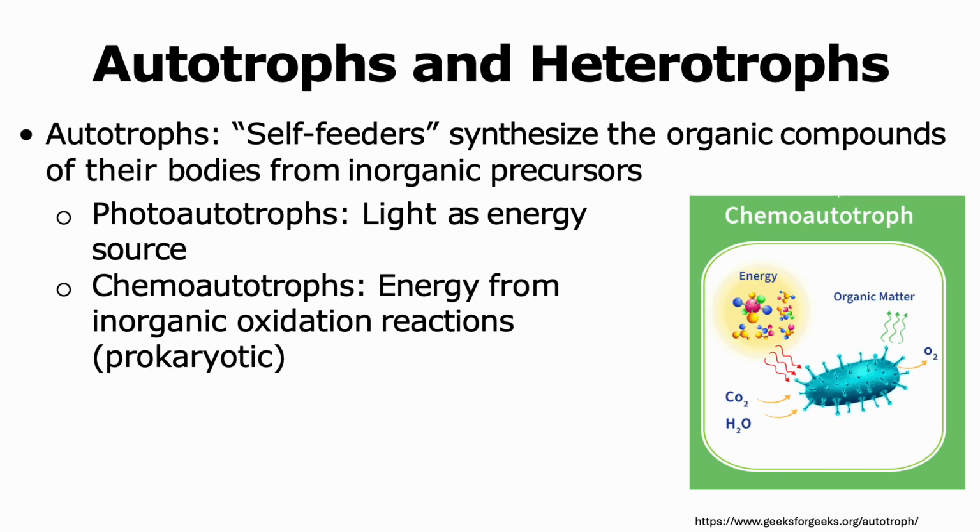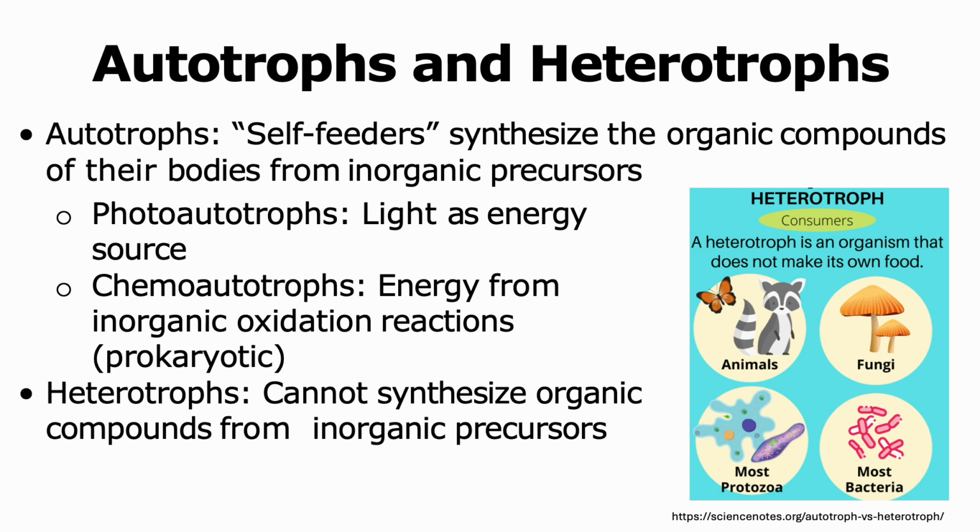Chemoautotrophs, on the other hand, are organisms that are able to obtain energy from inorganic chemical molecules and hence perform oxidation reactions to obtain energy. Many different types of prokaryotes are chemoautotrophs. Whether an organism is a photoautotroph or a chemoautotroph, it has the ability to synthesize organic compounds from inorganic precursors.